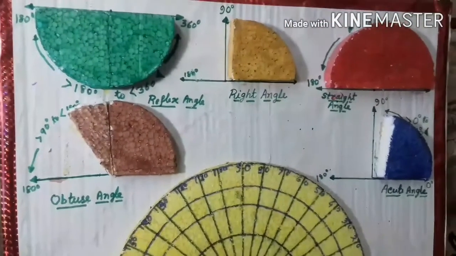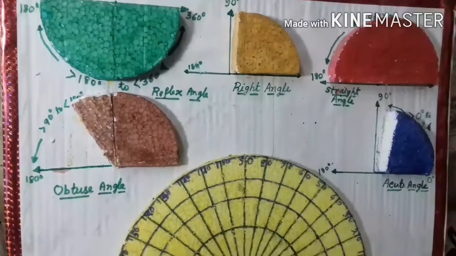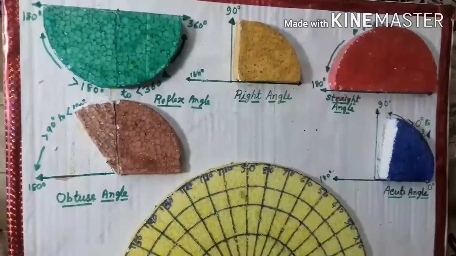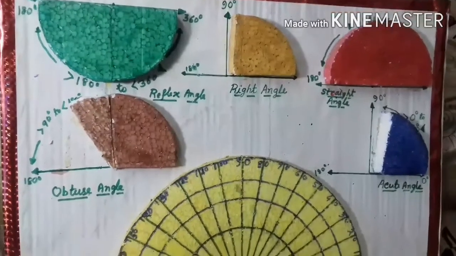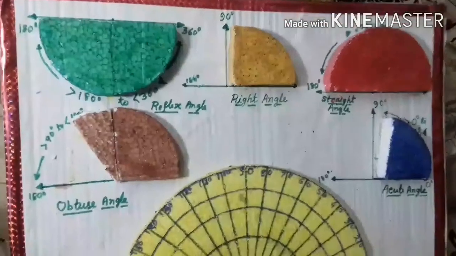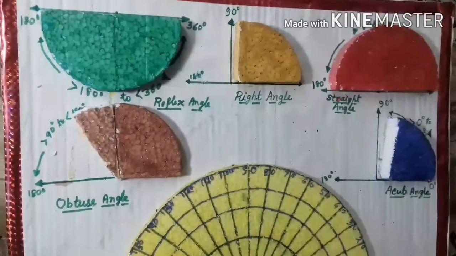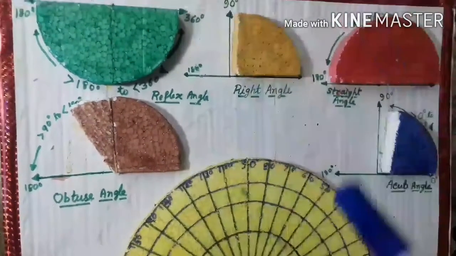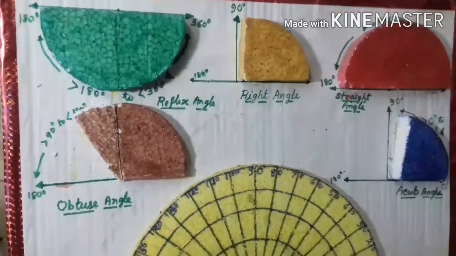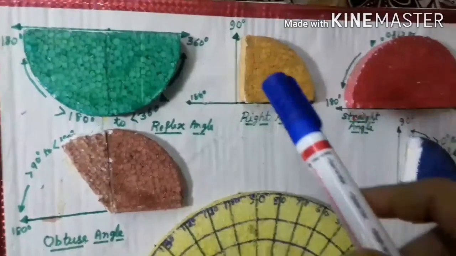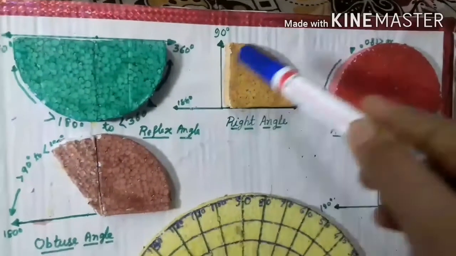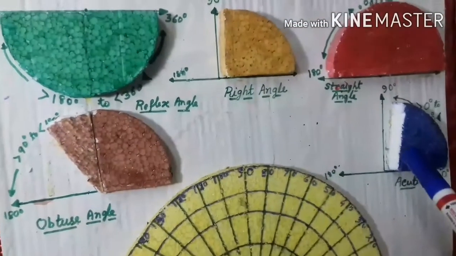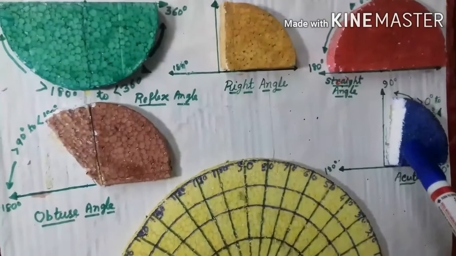This is a model of angles. I made this with thermocol pieces. I cut thermocol pieces and I colored them according to the different angles, and I stuck them on a cardboard. I first decorated the cardboard and then I stuck these different measurements of angles. Let's see what is here. First one is right angle. This is 90 degree. Next one is acute angle, that is more than 0 degree and less than 90 degree.